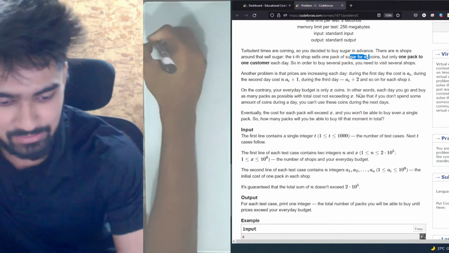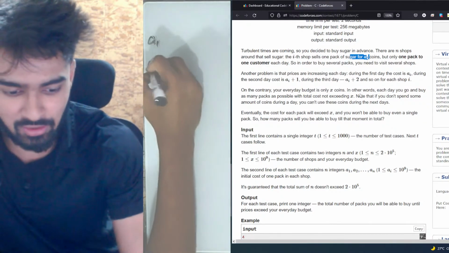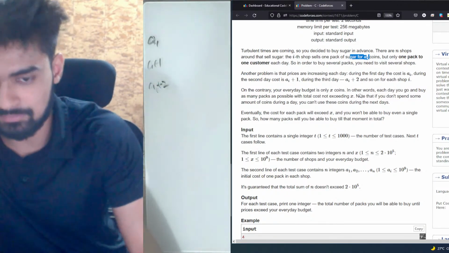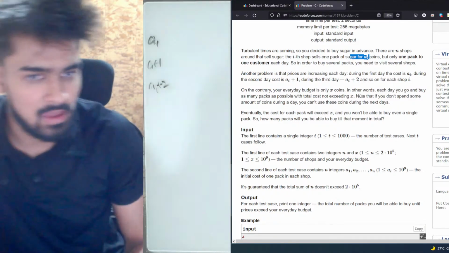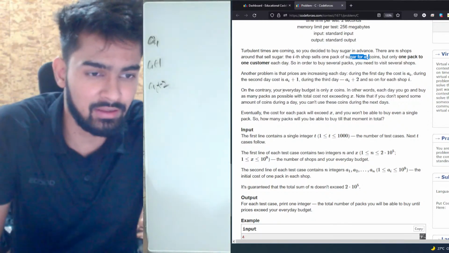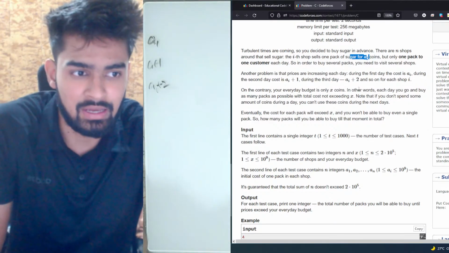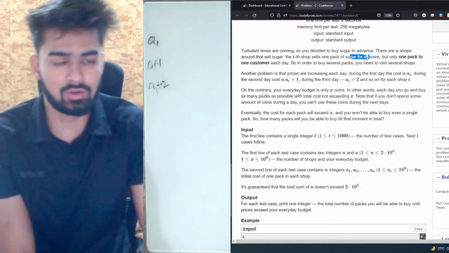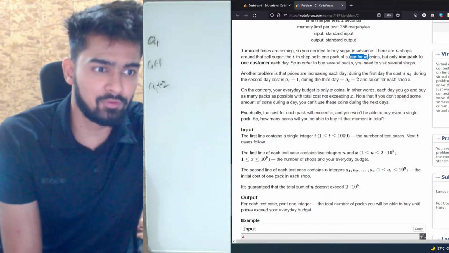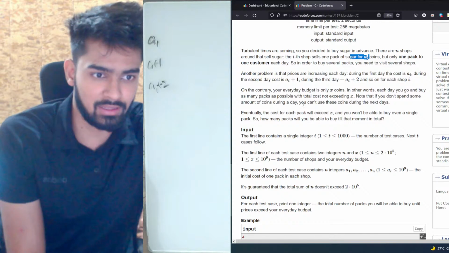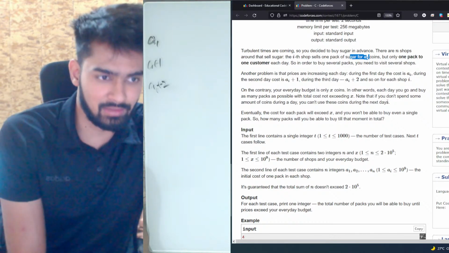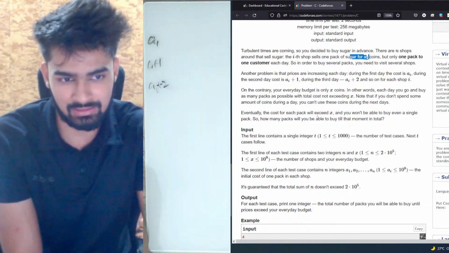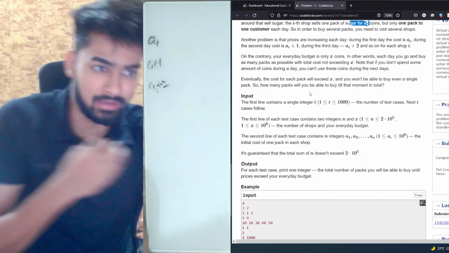So basically, let's say A1 costs some amount. The next day, the cost becomes A1 plus 1. The next day, it becomes A1 plus 2, and so on. Now, on the contrary, your everyday budget is only X coins. In other words, each day you go and buy as many packs as possible with total cost not exceeding X. Note that if you don't spend some amount of coins during a day, you cannot use these coins during the next days. Eventually, the cost of these packs will exceed X, and you won't be able to buy any single pack. How many packs will you be able to buy till that moment in total?